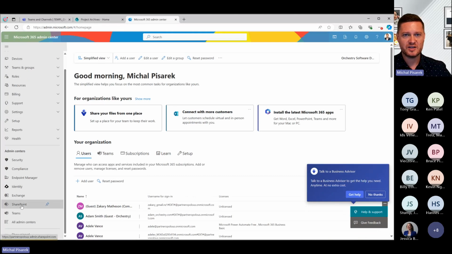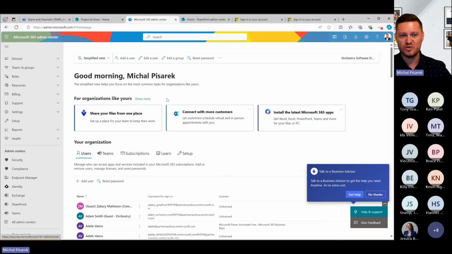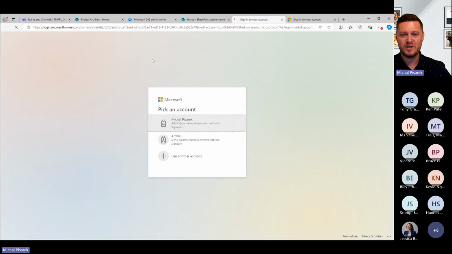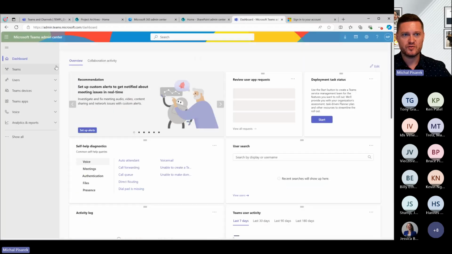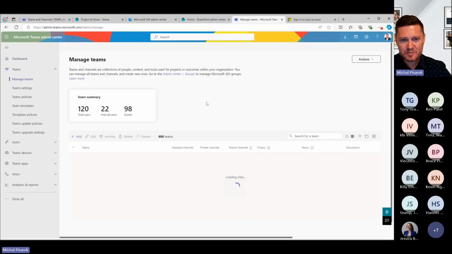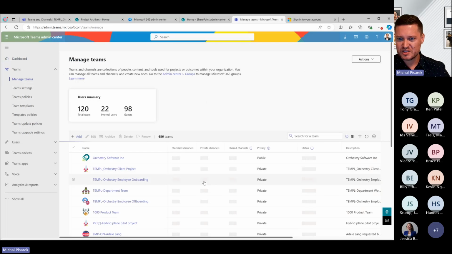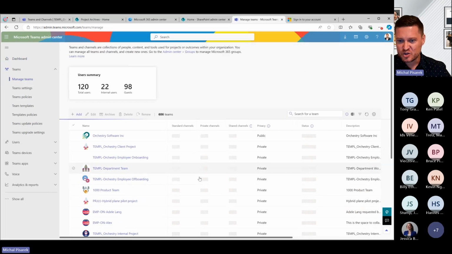If I want to find things about SharePoint, I've got to go to the SharePoint admin center. If I want to find things about Teams, I've got to go to the Teams admin center. Maybe I'm interested in terms of security and users and members and all of that sort of stuff. I've got to go to this as well. And it can be really difficult just to get a holistic understanding of what's going on in Microsoft 365, right? How many teams do I have? How many SharePoint sites do I have? Are these things being used or not?